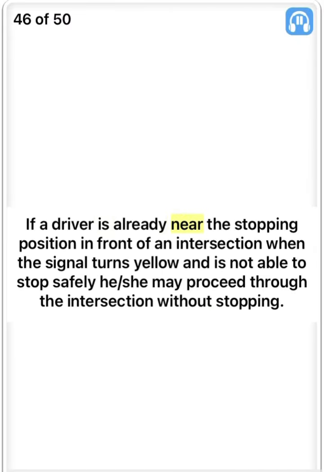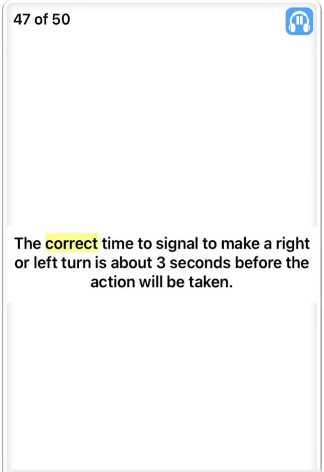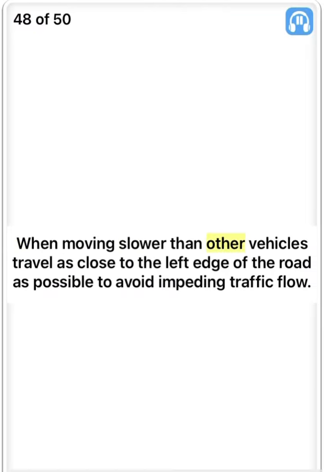If a driver is already near the stopping position in front of an intersection when the signal turns yellow and is not able to stop safely, he/she may proceed through the intersection without stopping. True. The correct time to signal to make a right or left turn is about 3 seconds before the action will be taken. False. When moving slower than other vehicles, travel as close to the left edge of the road as possible to avoid impeding traffic flow. True.